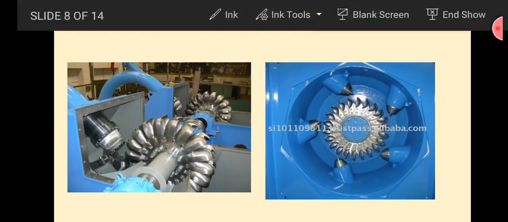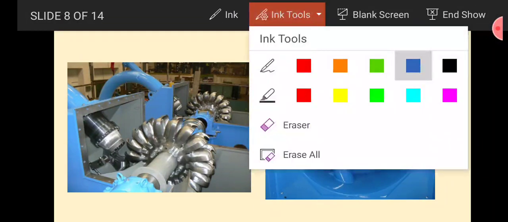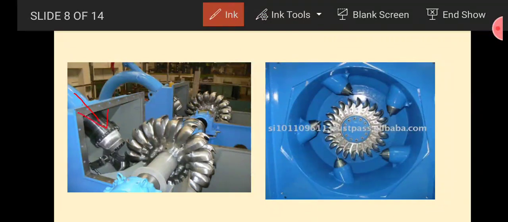I will draw a mark with the pencil so that you will clearly understand this. This is the nozzle where I will draw an arrow. These are the buckets. When the jet from the nozzle strikes, the bucket rotates, and the shaft connected to the buckets also starts rotating, and on that shaft a generator is mounted.